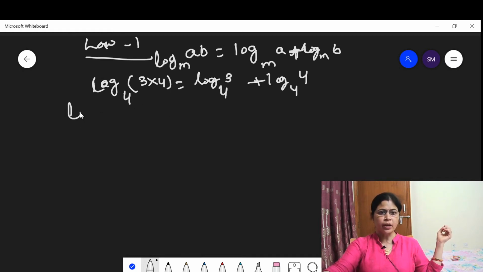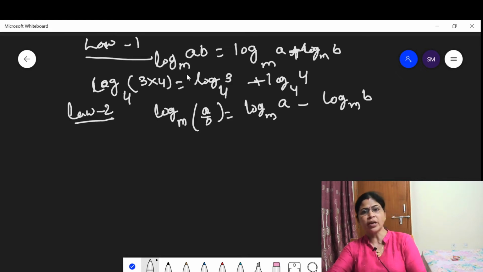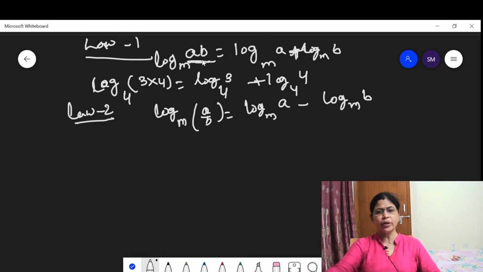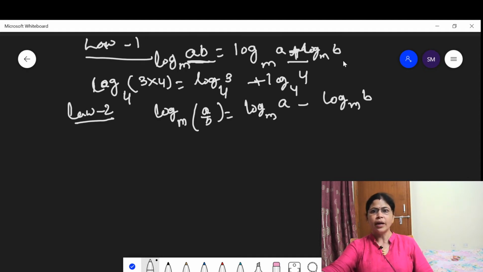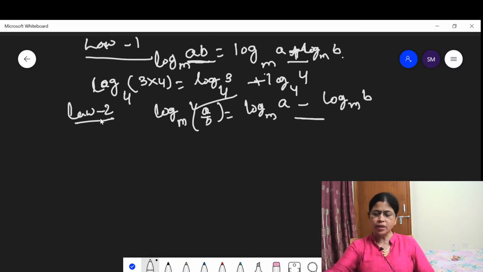Then the second law says log of base m of A upon B is equal to log of base m of A minus log of base m of B. Look at the important thing: when there is a product between A and B, you write a plus sign between log m A and log m B. When there is division, then you use a subtraction sign. Then law 3 says the logarithm of A to the power M.